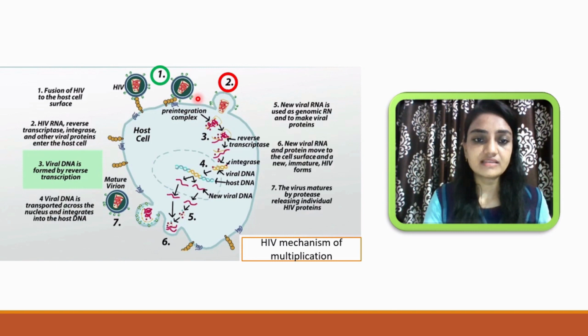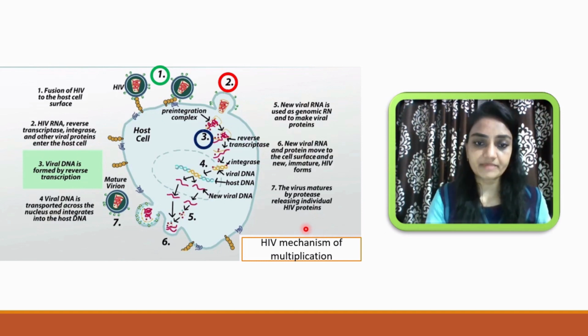Then what happens in the second step? Here you can see the total viral particle is not entering. Only the center part of the virus will get inserted. The rest of the envelope will remain outside of the cell. That will not enter the macrophage. Only the center portion enters, that is only the RNA portion, 2 strands of RNA and 3 enzymes. That is the second step.